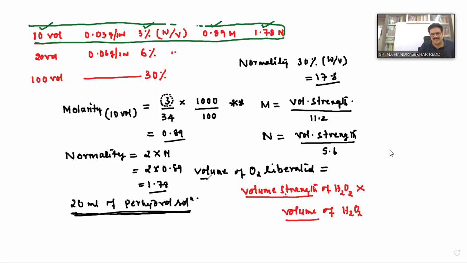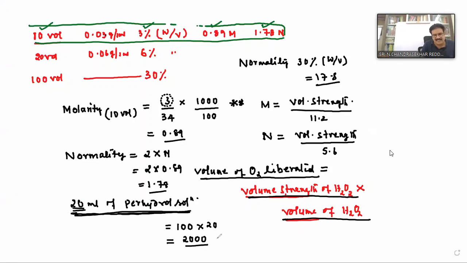Here, what is the relation I gave? Volume of oxygen liberated is equal to volume strength of hydrogen peroxide into volume. For parahydrol, what is the volume strength? 100. What is the volume I gave? 20. Then how do you get 600? It is 2000 ml, isn't it correct? That is equal to 2 liters. Is it right?